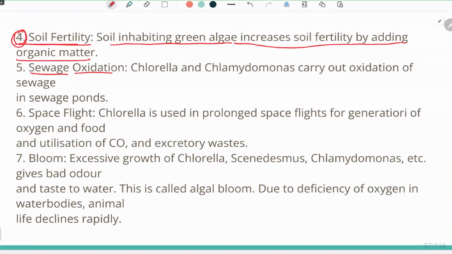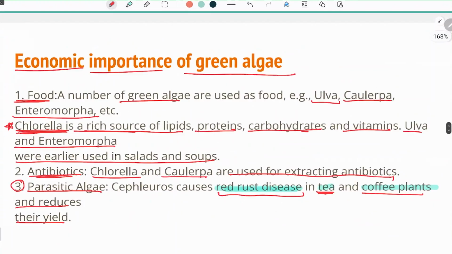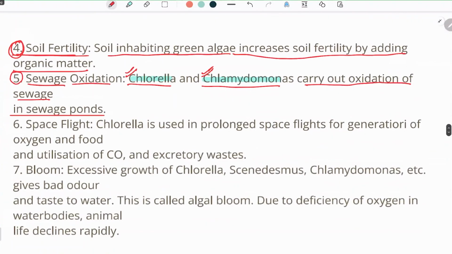Sewage oxidation. Chlorella and Chlamydomonas carry out oxidation of sewage in sewage ponds. So in the sewage ponds, the gunk and the dirt is oxidated mainly with the help of chlorella and chlamydomonas. They both help in the oxidation of the sewage and in reducing the biological oxygen demand as well. So that is soil fertility and sewage treatment.